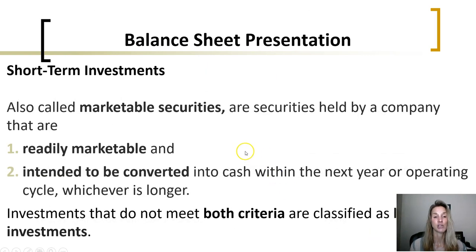In the balance sheet, we would determine whether investments are short-term or long-term depending on their intent and whether they are readily marketable. If they are readily marketable with the intent to sell and they are intended to be converted into cash within the next year, we would classify them as short-term investments. But if the investments are not readily marketable, with the intent to sell them, they would be classified as long-term.